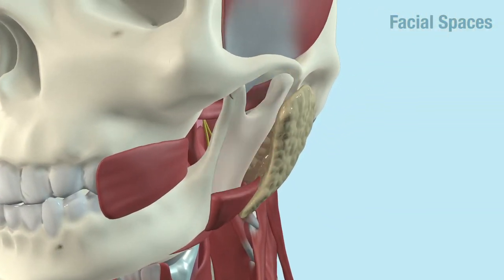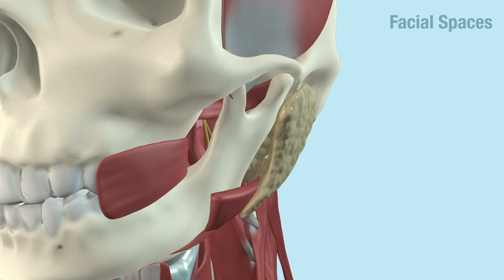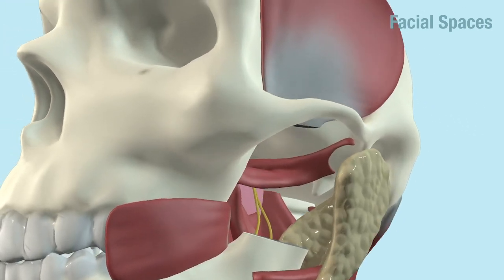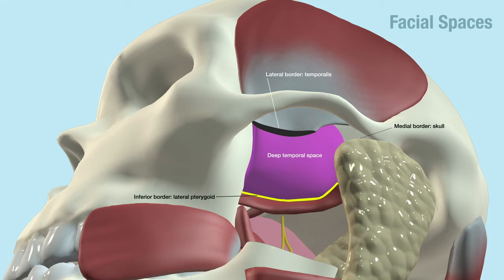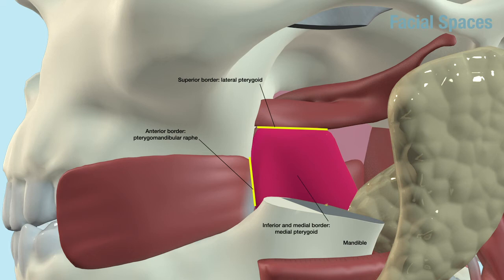The masseteric space, which sits between the masseter muscle and the mandible, and communicates with the superficial temporal space. The superficial portion of the temporal space sits between the temporalis muscle and the temporal fascia. The deep portion of the temporal space is bordered laterally by the temporalis muscle, medially and superiorly by the skull, and inferiorly by the lateral pterygoid muscle. The pterygomandibular space is another facial space. It is bordered by the pterygomandibular raphe, the pterygoid muscles, and the mandible. It also communicates with the lateral pharyngeal space.